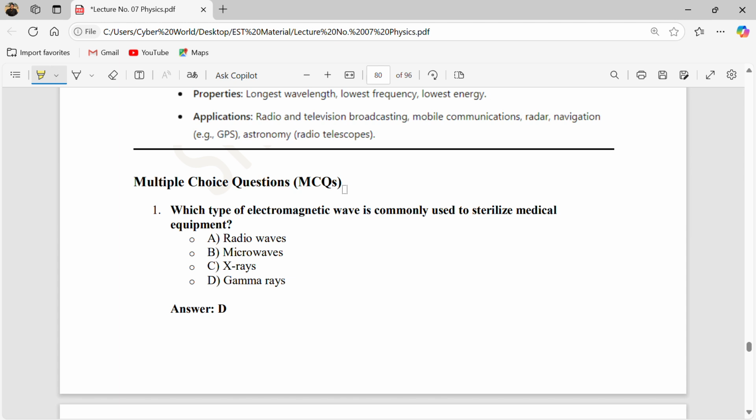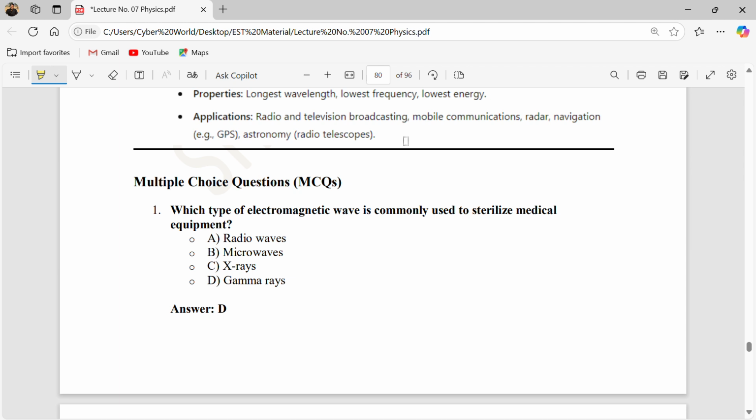Which type of electromagnetic wave is commonly used to sterilize medical equipment? What does sterilize mean? Sterilize basically means to make free of germs.